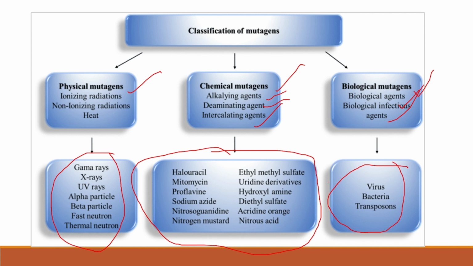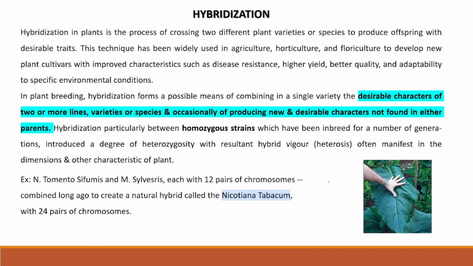We'll see the last one, that is the hybridization technique. We know hybridization. We have seen so many plants. We can see the larger plants. We can see the hybrid varieties. Hybridization is a process of crossing two different plant varieties or species to produce an offspring with desirable traits.